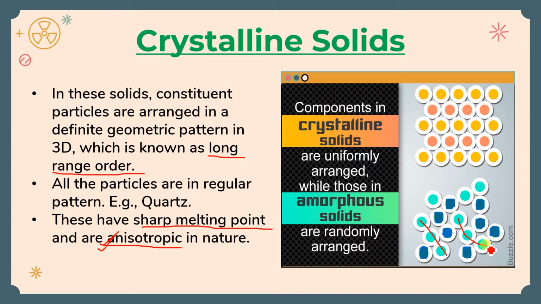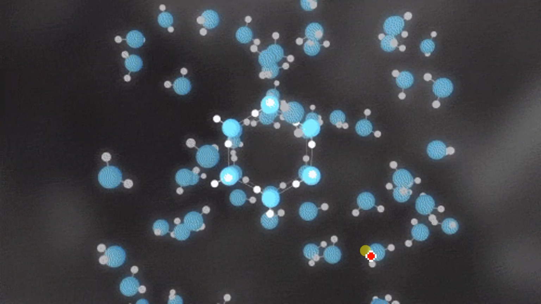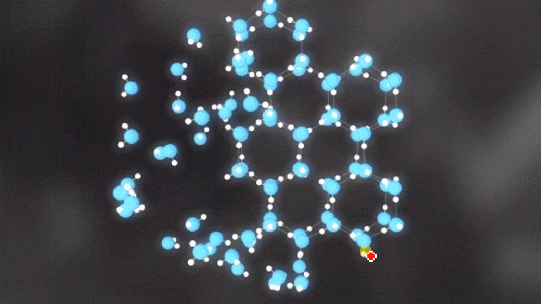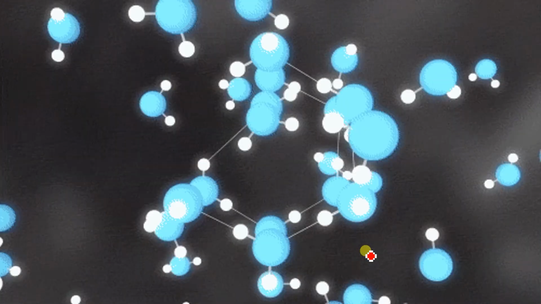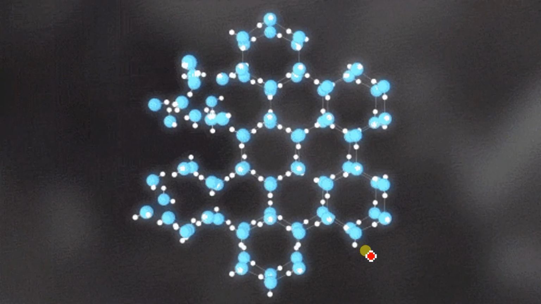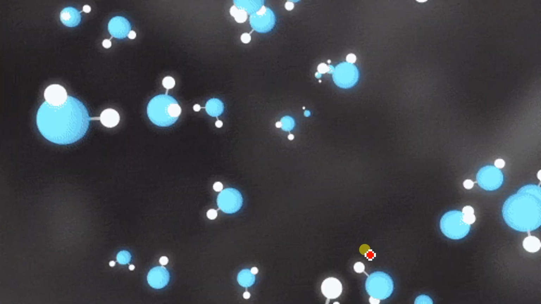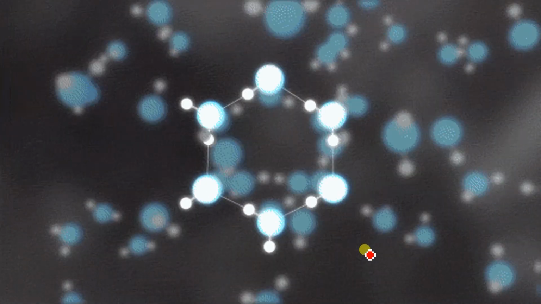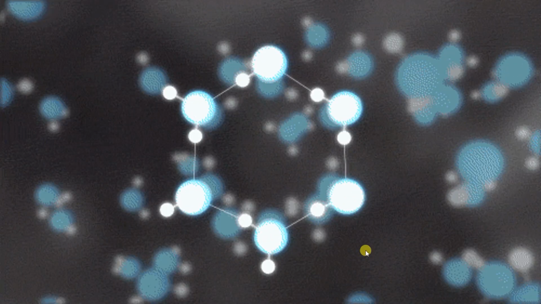Okay. So anisotropic nature. Let me explain about the anisotropic nature. Before that, just look at this GIF. You can see that all is in the same shape, isn't it? You can see there is a long range, wherever you can see, it is in the same pattern, so that is called long range.